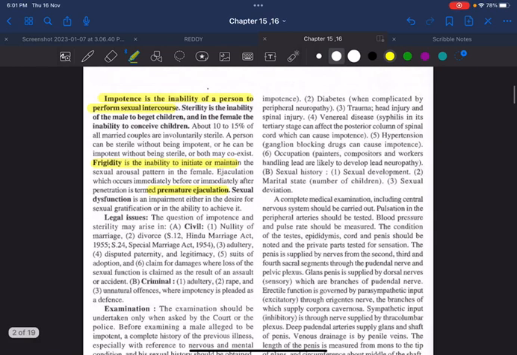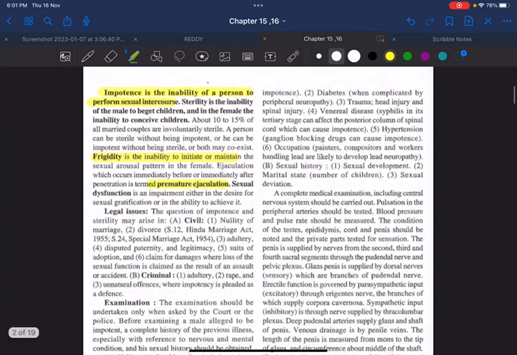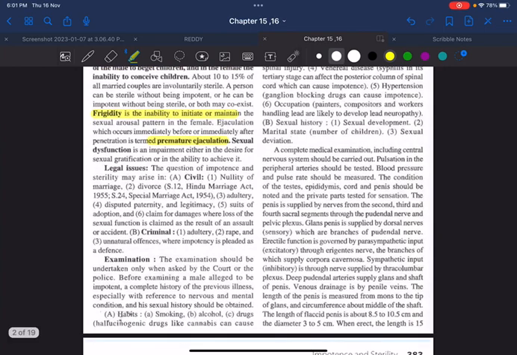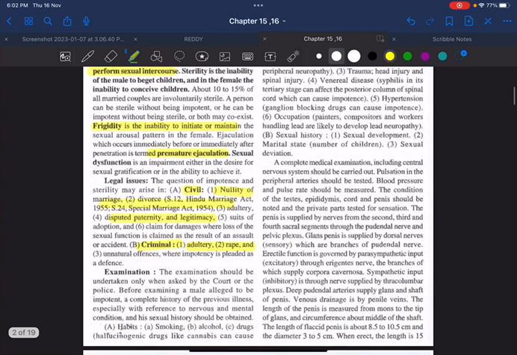And so what are the causes of impotence that you have to remember? And what is medico-legal impotence? There is civil impotence and criminal impotence. Civil, for example, nullity of marriage, divorce, disputed paternity and legitimacy. These are the three important things you have to remember. And criminal, remember adultery and rape. As far as causes are concerned, you have to rule out the causes. It may be either congenital causes or acute causes. That is how we are broadly classifying.